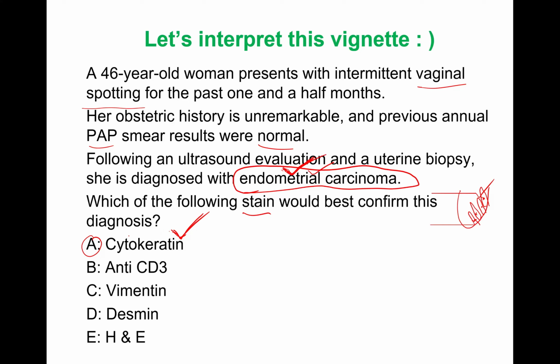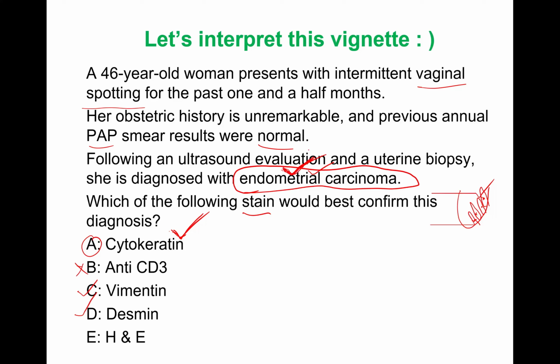Correct? Good. Anti-CD3 stain is not fitting here because CD3 is the marker for T lymphocytes. Vimentin is for other mesenchymal tumors, right? We understood already in the previous chart. Desmin is for the muscles, not for the endometrial or epithelial cells.